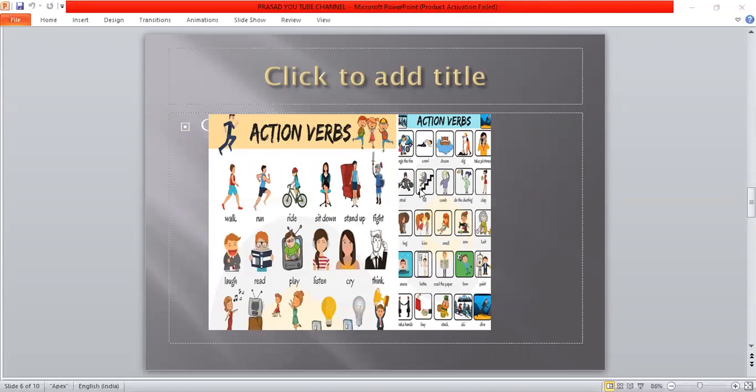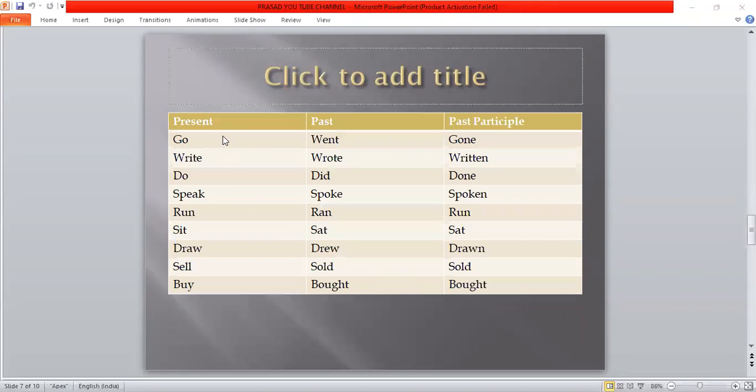Here you can see in this picture some action verbs like walk, run, ride, sit down, stand up, fight, laugh, read, play, listen, cry, think. Present form, past form, and past participle form. For example, if you take the verb go, what is the past form? Went. What is the past participle form? Gone. Go, went, gone. In the same manner, write, wrote, written.